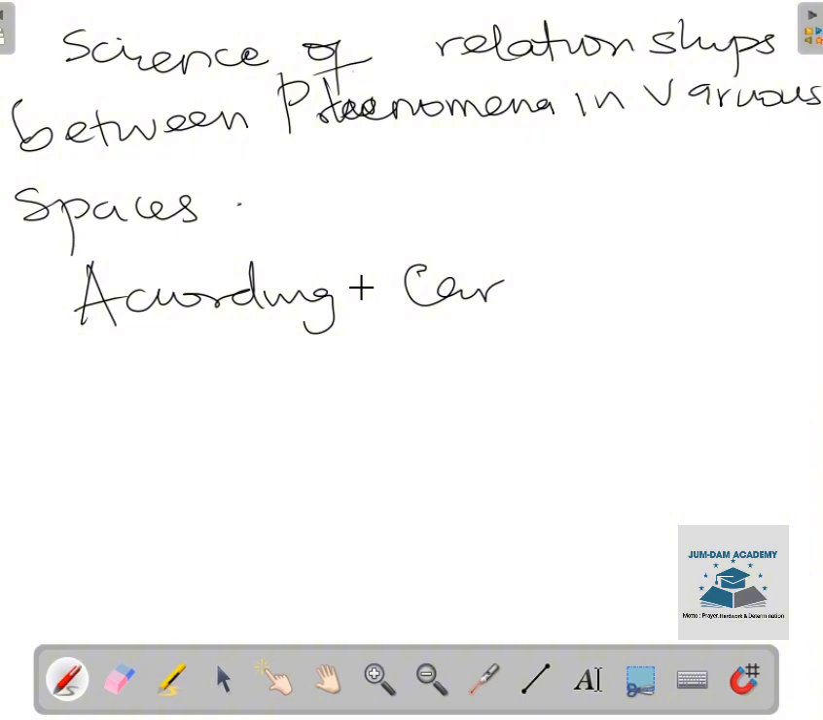Carl Ritter. According to Carl Ritter, geography is defined as a comprehensive science that studies the relationship between humanity and the earth. Just like the first scholar, Immanuel Kant, Carl Ritter also defined geography as a comprehensive science that studies the relationship between humanity and the earth. That is, the interrelationship between human activity and environmental conditions.